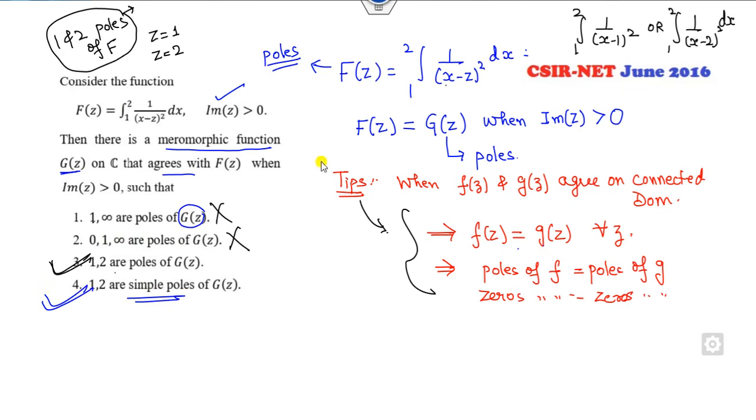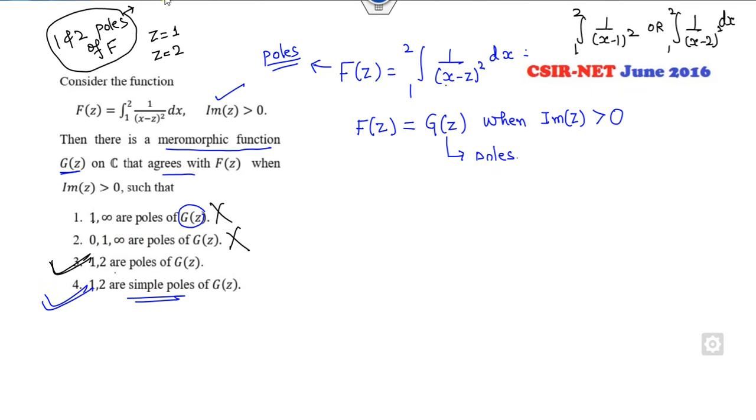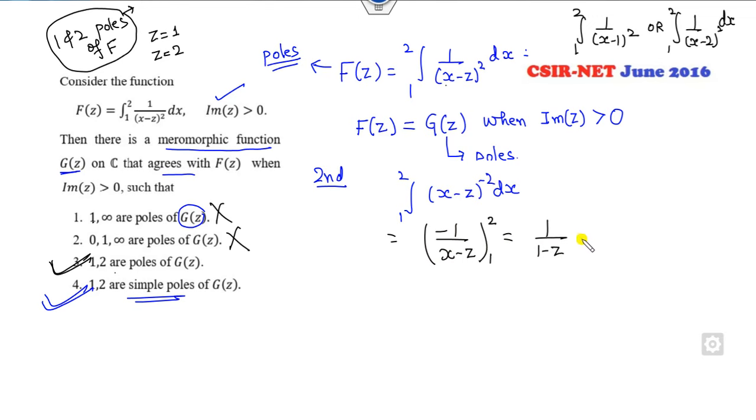This is the first way. The second way is, if you look at this graphically, that's fine. Otherwise you can integrate it. So what is the integration of this with respect to x? It is minus 1 over (x minus z), from 1 to 2. So when you substitute here, it is 1 over (1 minus z) and 1 over (2 minus z).